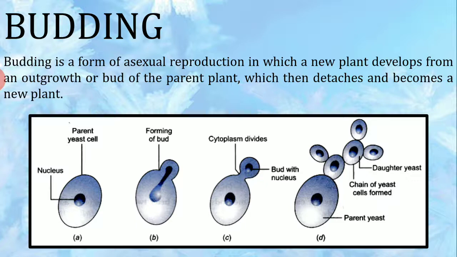They are the daughter yeast here. And the chain like this continues children. The chain of yeast cells forms, and the downward one is the parent yeast, that is the original parent yeast cell from which these daughter cells have started forming.